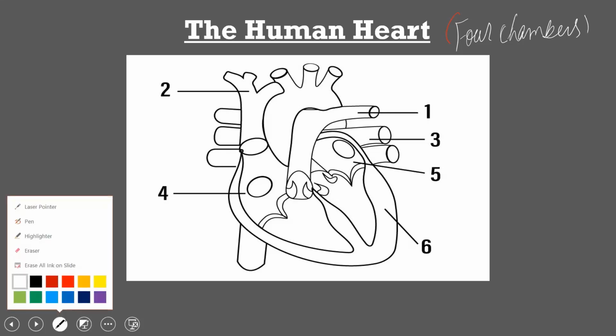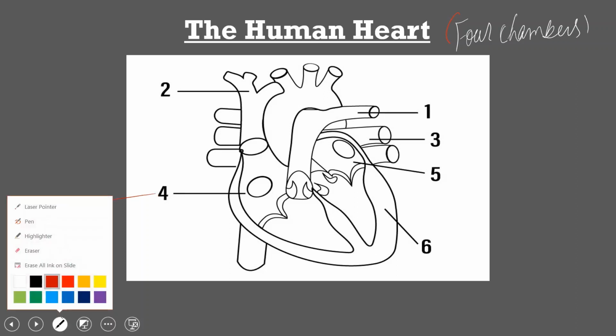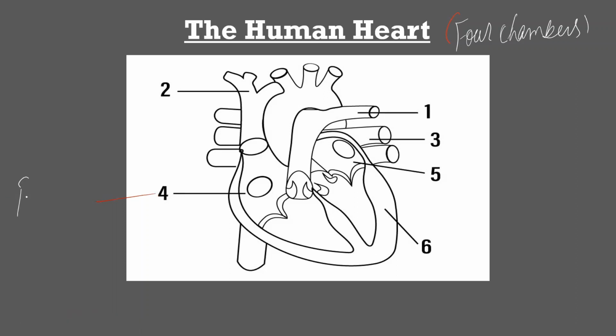In the human heart, the upper 2 chambers are known as atrium or auricle. This is the right auricle, also known as the right atrium. Atrium is singular and atria is plural.